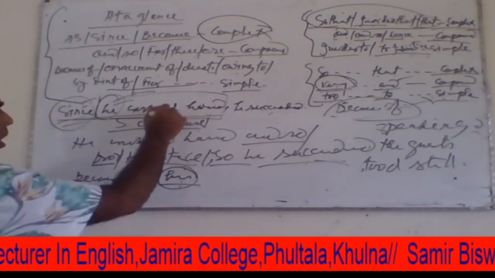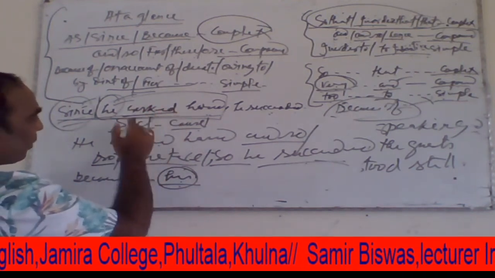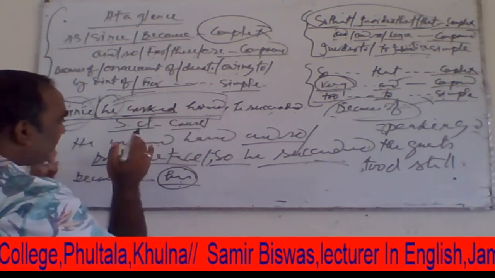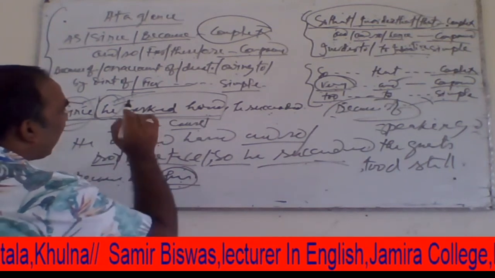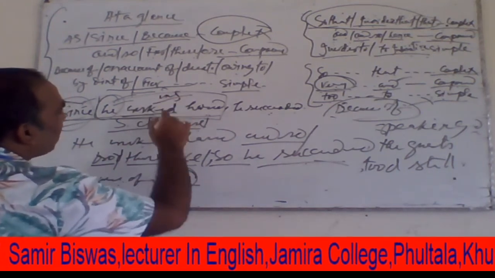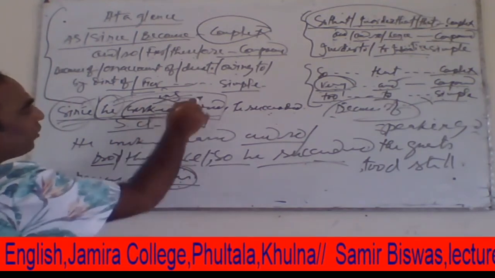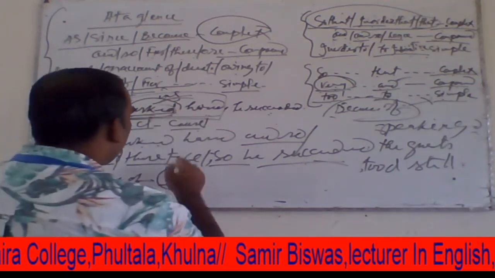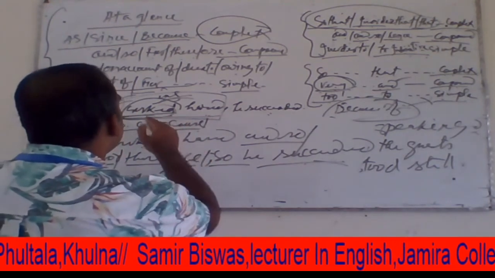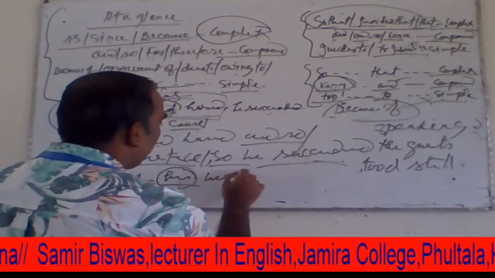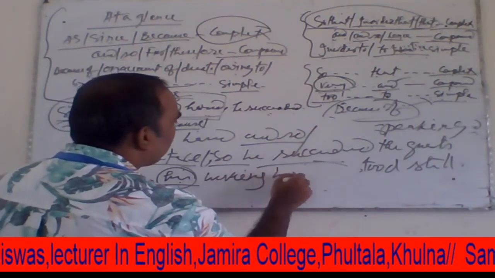So here worked is a past form, so we can use this noun form by adding ing, that means making a gerund. After the base form of the word we can use ing. So here we get the gerund working hard.